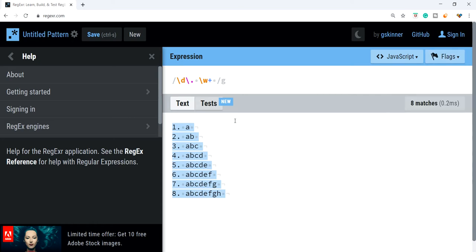Now let's make use of quantified repetition, where instead of plus, I'll give curly braces and I want from 2 to 5 characters, AB which is 2, and ABCDE which is 5. So it has matched all the strings which have characters from 2 to 5. Now instead of 5, if I write 8, it is returning me from 2 to 8. Either we can use 1 to 7, it is returning 1 to 7.